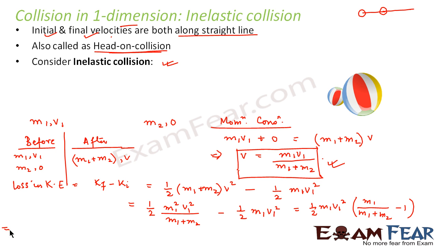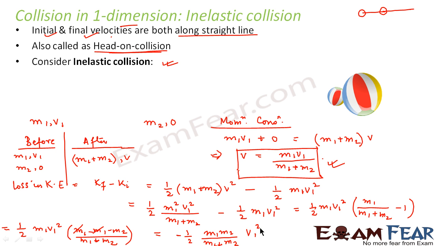This can be written as half m1 v1 square into (m1 minus m1 minus m2) divided by (m1 plus m2). In this, m1 and m1 will get cancelled. So this can be written as minus half m1 m2 divided by (m1 plus m2) into v1 square.